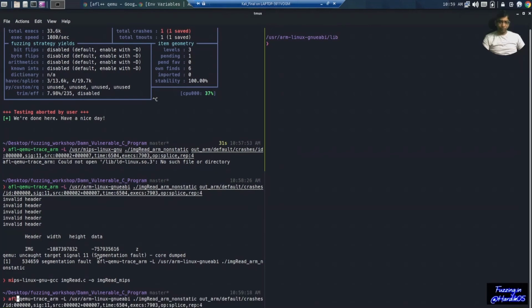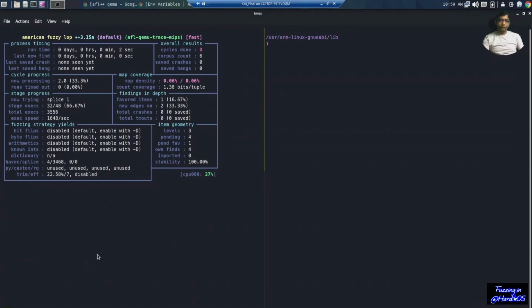We already know the command: afl-fuzz -Q -i input -o out_mips, then afl-qemu-trace, and -L with the MIPS library, and we need to give the compiled MIPS binary. So this is our MIPS binary, and let's see if it works.